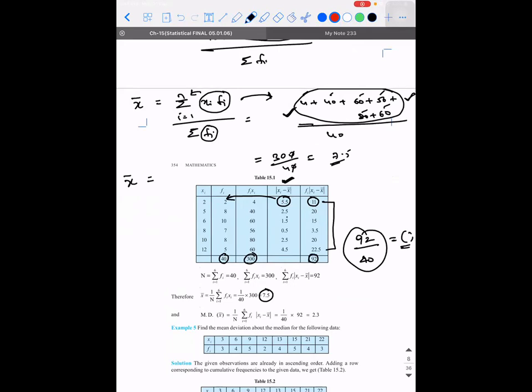The value of 92 divided by 40, you'll get an answer, right? What is the meaning of that answer? The meaning of that answer is nothing but sigma fi into modulus of xi minus x bar, the whole divided by sigma fi, where i is equal to 1 to n. Here also i is equal to 1 to n. What does this formula represent, guys? It is the mean deviation with respect to mean. Are you able to understand?